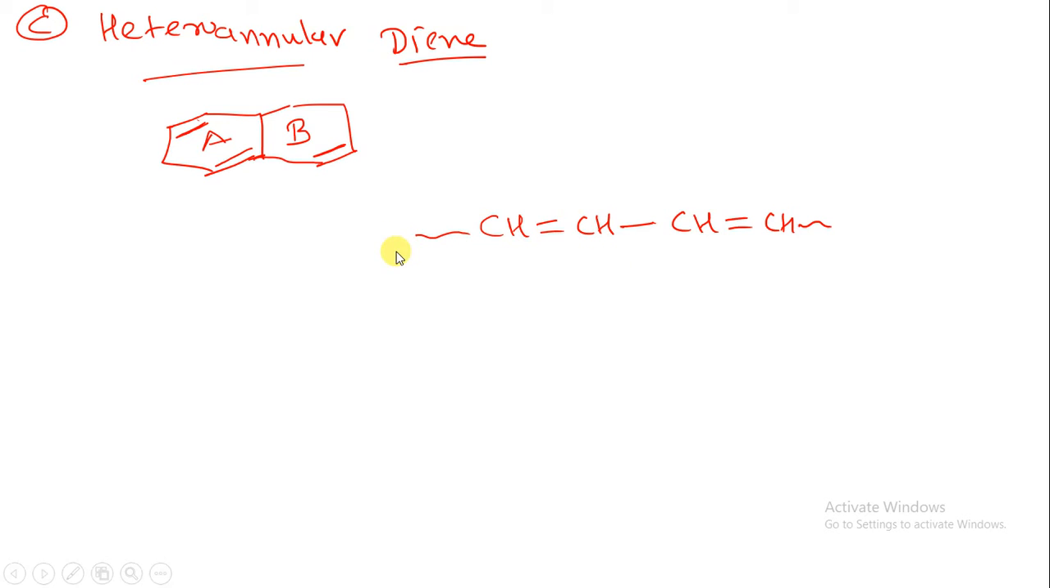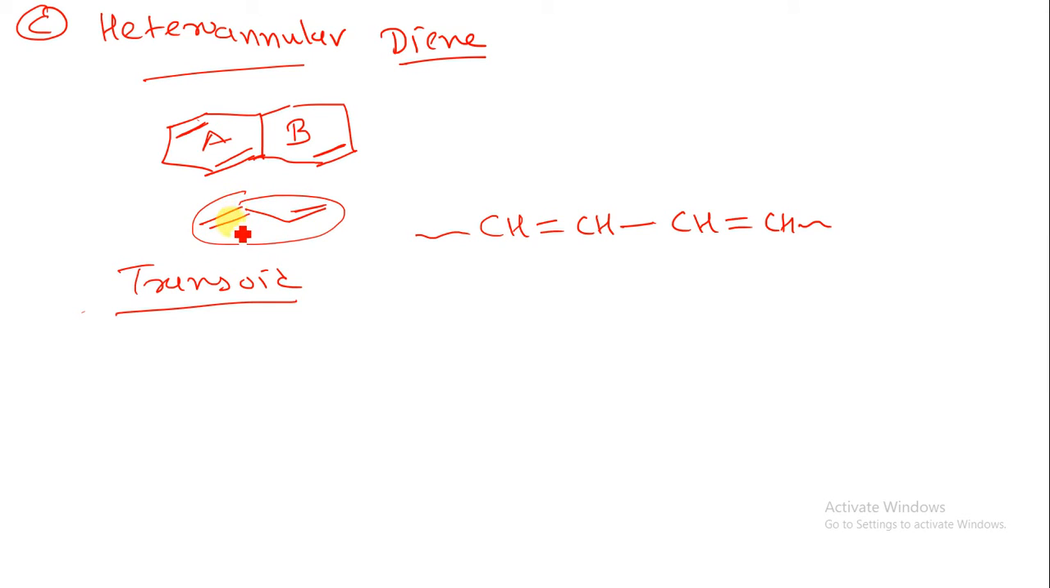Now this heteroannular diene system has a transoid structure, so they will be present in a trans position. If you look over here, this is a transoid structure. I am drawing it over here: double bond, single bond and double bond. So this is a transoid structure in the heteroannular diene system. You just have to apply the base value for the heteroannular diene system.